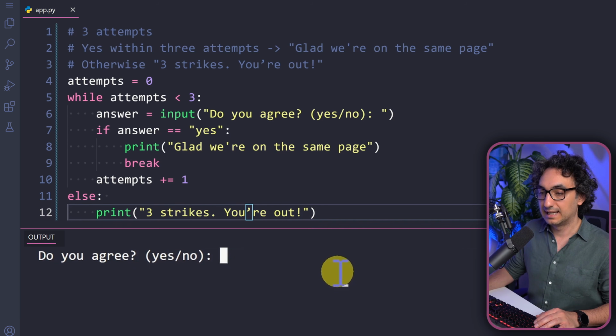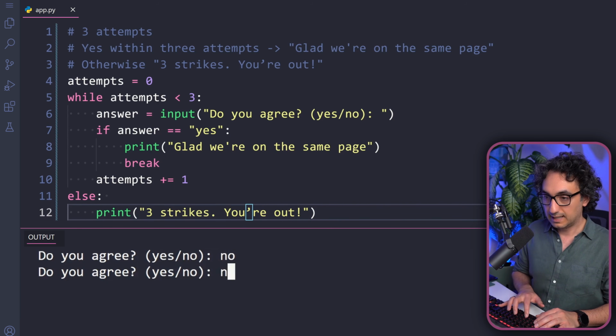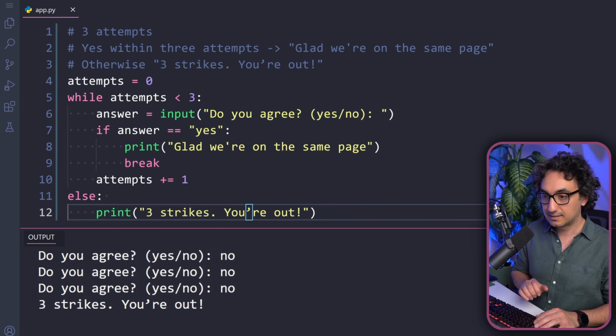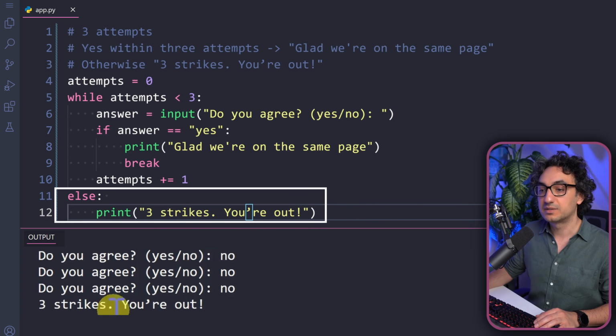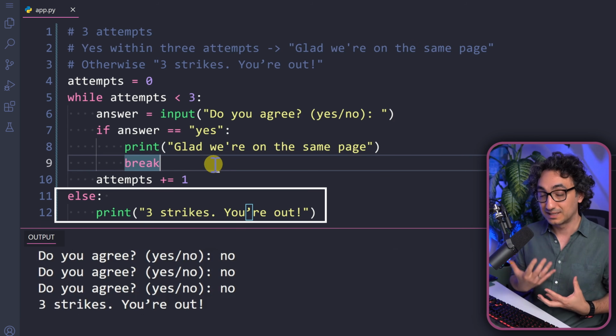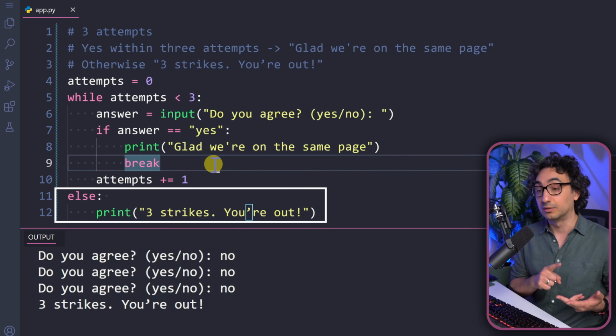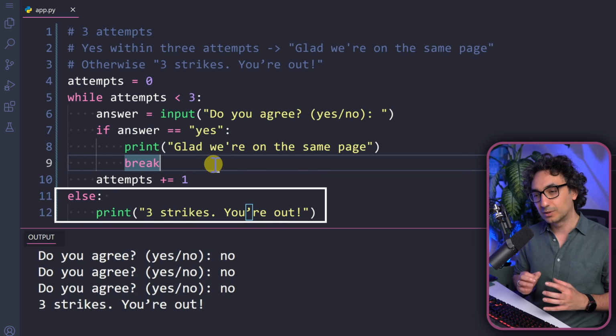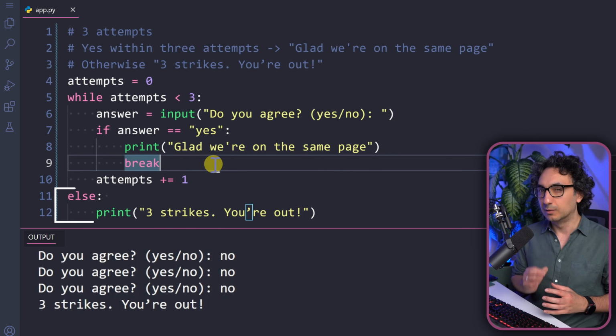And we can do the last test where we have never given a yes. As you can see, now we are getting the 3 strikes, you are out, and this came from the else statement. So as you can see, we can use the other control statements like the break, pass, continue, and the else statement in order to build our logic and control exactly how our loop is gonna behave.